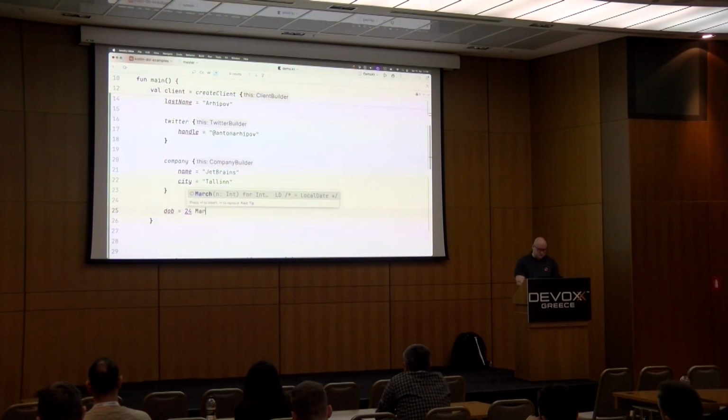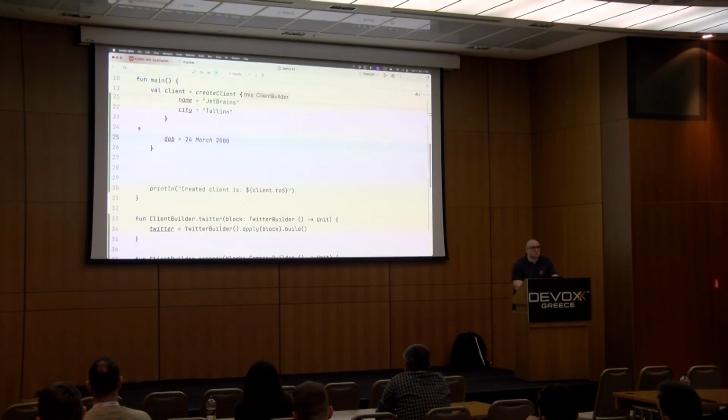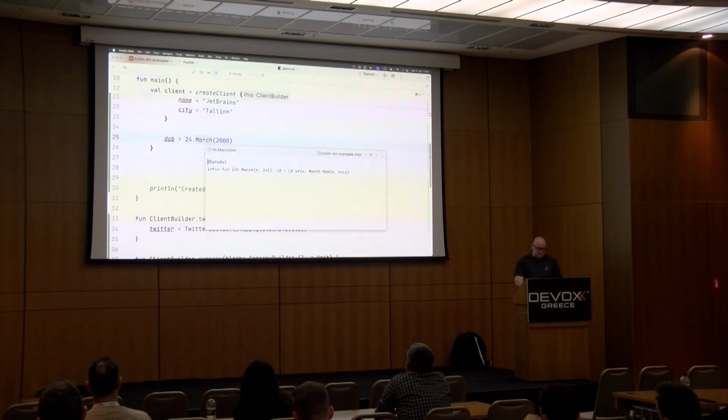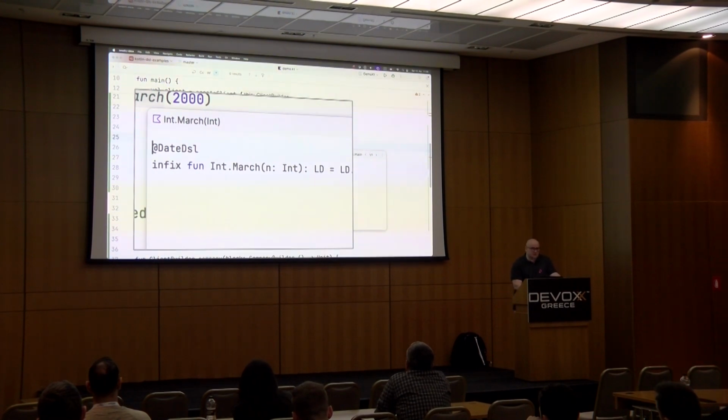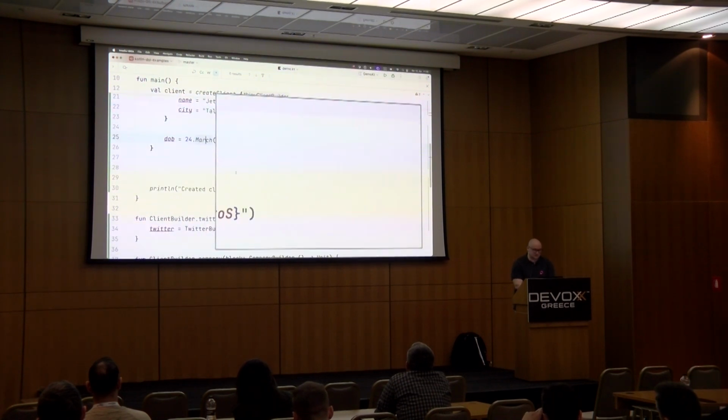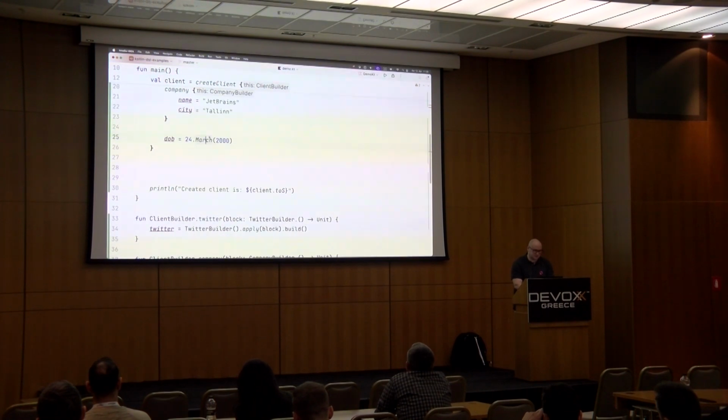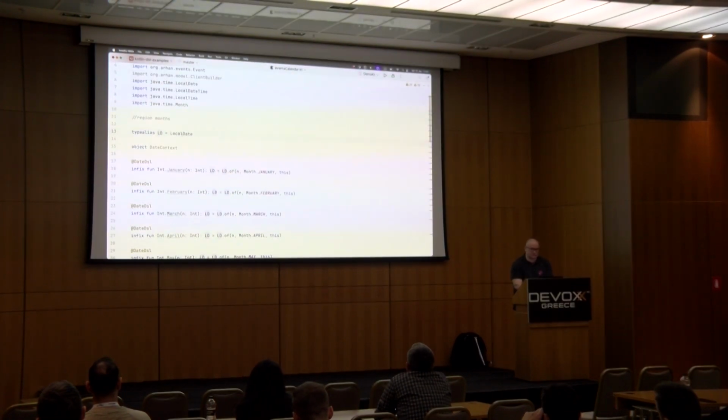Instead, it could be something like 24th of March 2000. And this is perfectly valid code in Kotlin because we have infix functions that can actually be used without adding the braces and the dots for invocation. How is it defined? It's an extension function, but it's an infix function that just does the same thing. LD is, in my case, sorry, LD is a type alias. So it's a local date. Just wanted to make it shorter.